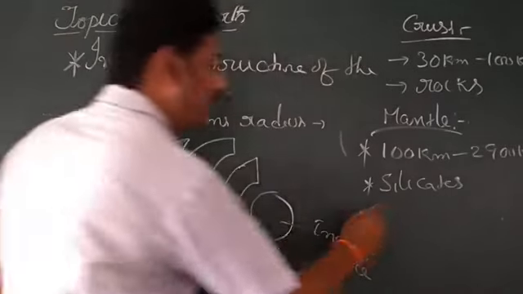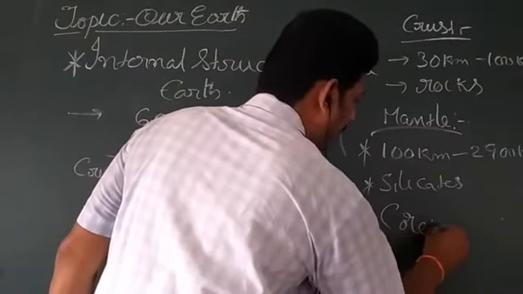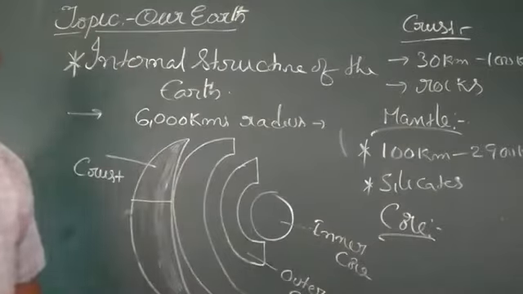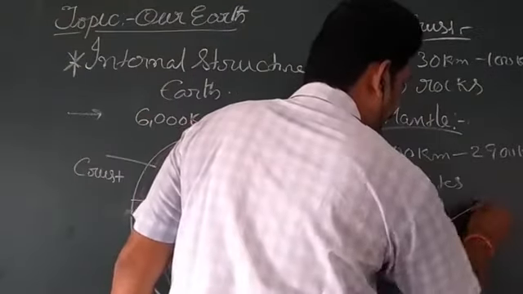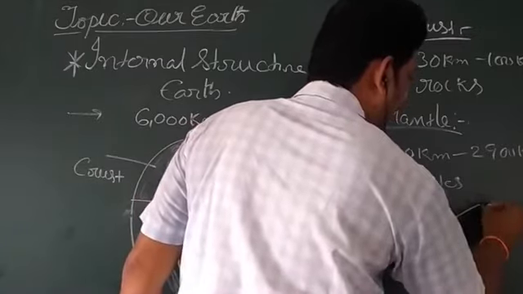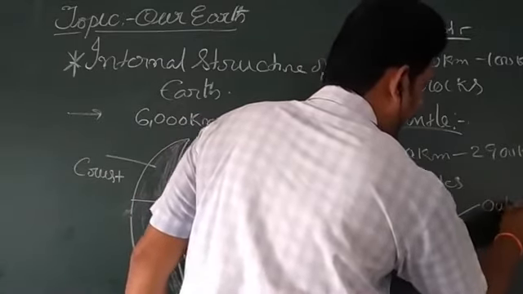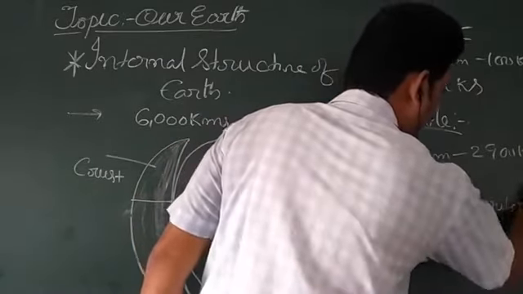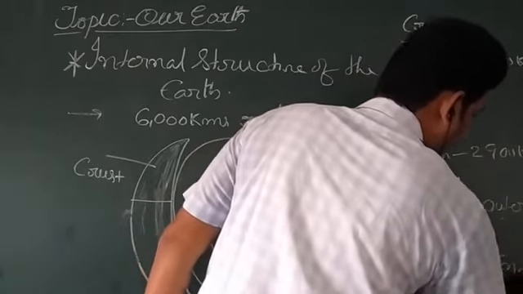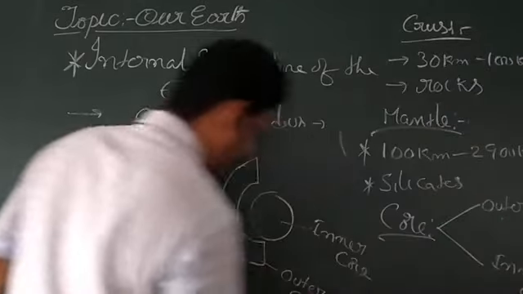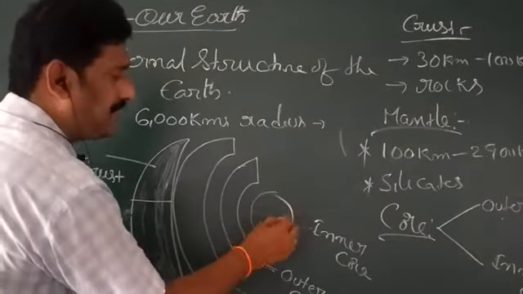The next one we are going to discuss is the core. The core is broadly divided into two layers: an outer layer and an inner layer, so the outer core and the inner core. This part is the outer core, and this part is the inner core.